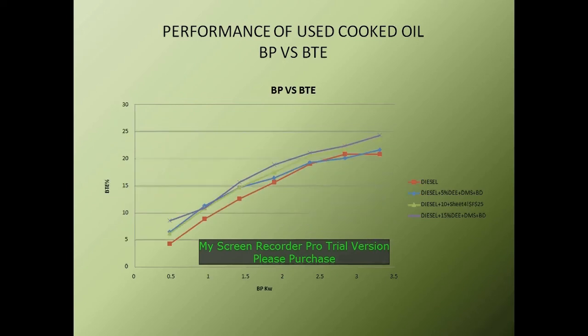This is the graph of performance of used crude oil, brake power versus brake thermal efficiency. In this graph, used crude oil 15% has more brake power compared to the other 5%, 10% and base diesel. This is due to the higher oxygen content in 15%.